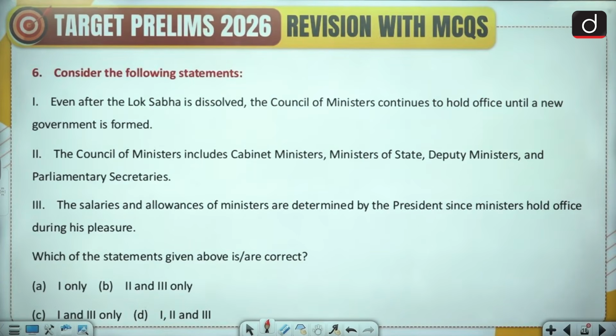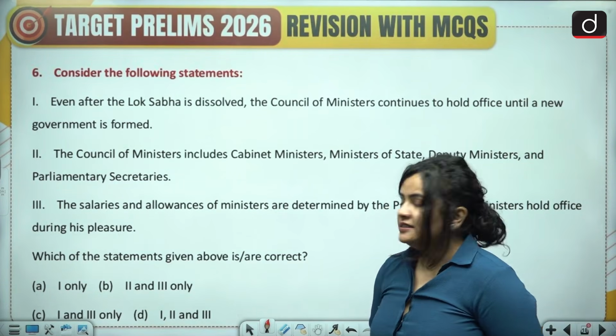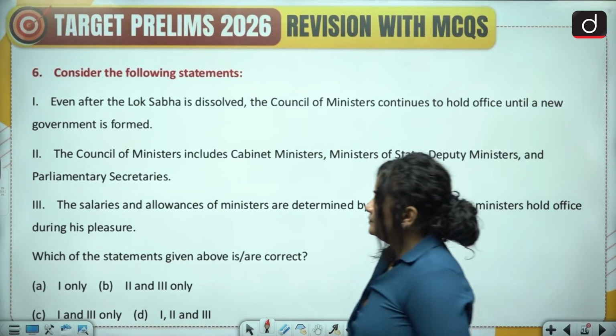Next question, consider the following statements. 1. Even after the Lok Sabha is dissolved, the Council of Ministers continues to hold office until a new government is formed. Now, this statement is in fact accurate.